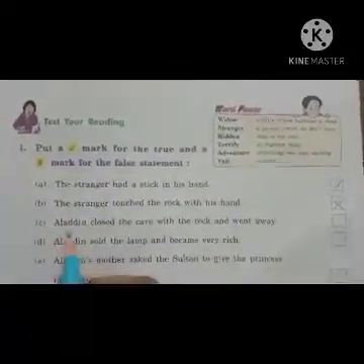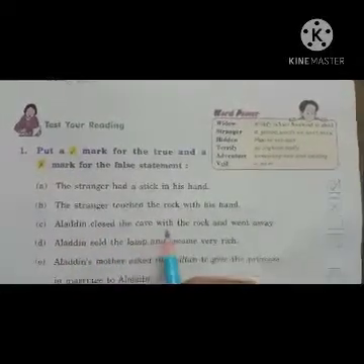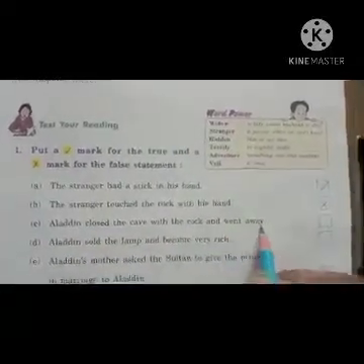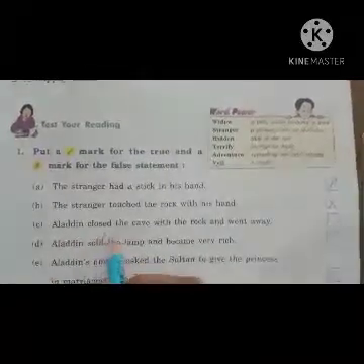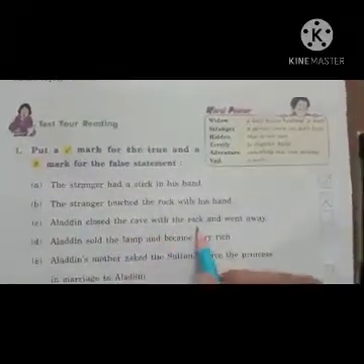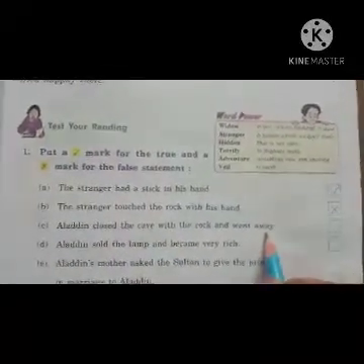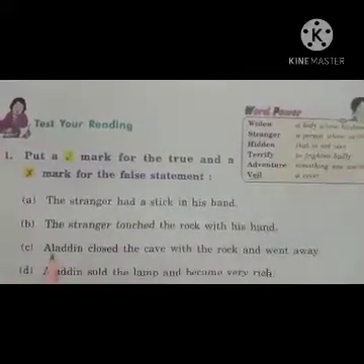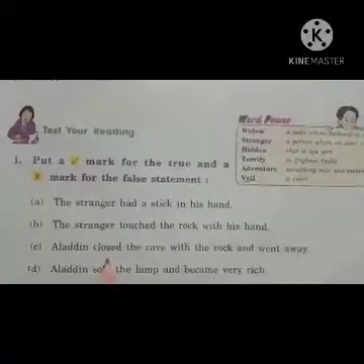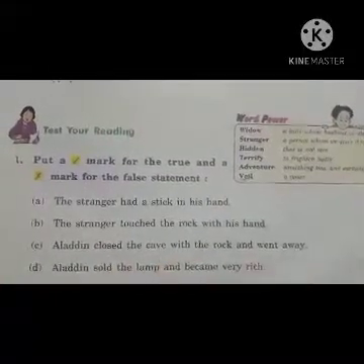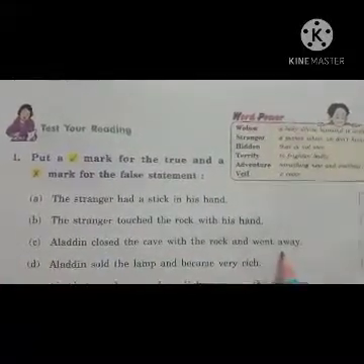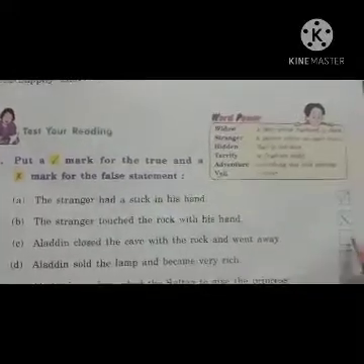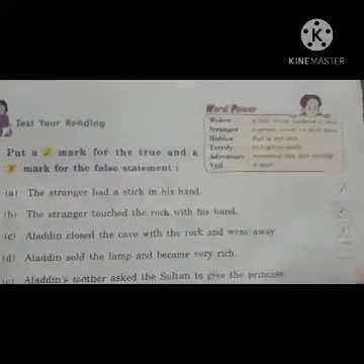Next, C bit. Alauddin closed the cave with the rock and went away. Cave ni ఎవరు క్లోజ్ చేశారు? Yes, stranger close చేశాడు. But what is the statement here? Alauddin closed the cave. Is this statement true or false? Yes, false. We have to keep the cross.